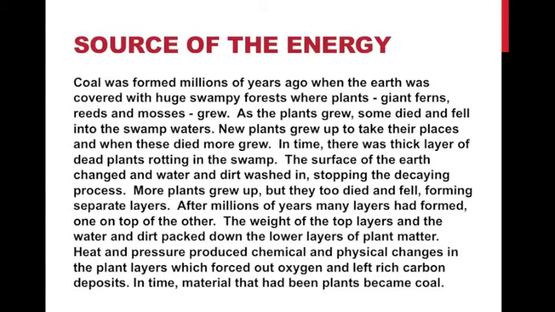The surface of the earth changed and water and dirt washed in, stopping the decaying process. More plants grew up, but they too died and fell, forming separate layers. After millions of years, many layers had formed, one on top of the other. The weight of the top layers and the water and dirt packed down the lower layers of plant matter. Heat and pressure produced chemical and physical changes in the plant layers, which forced out oxygen and left rich carbon deposits. In time, material that had been plants became coal.